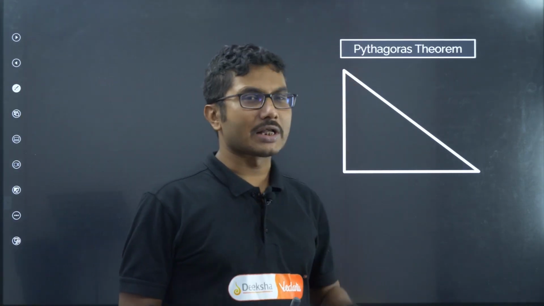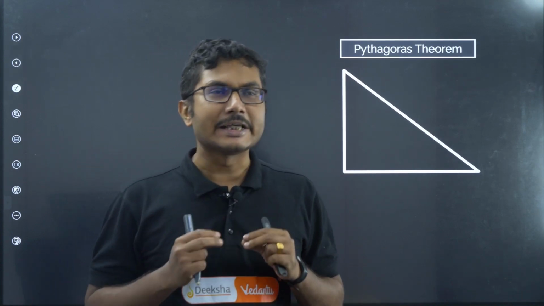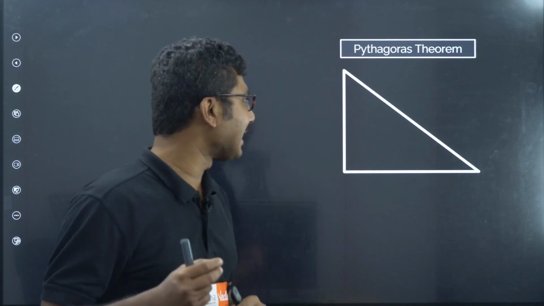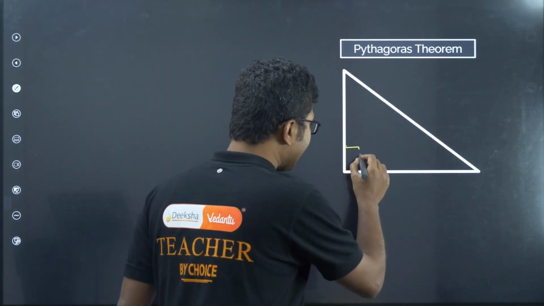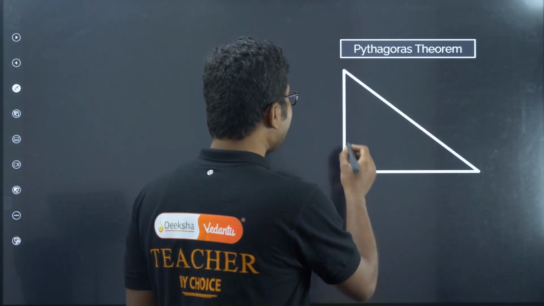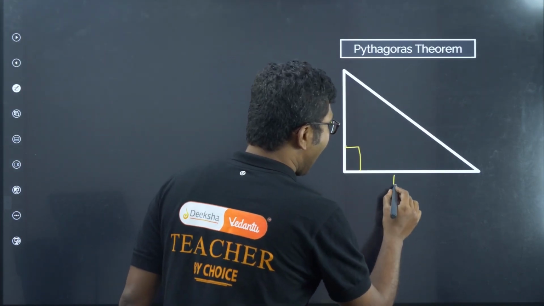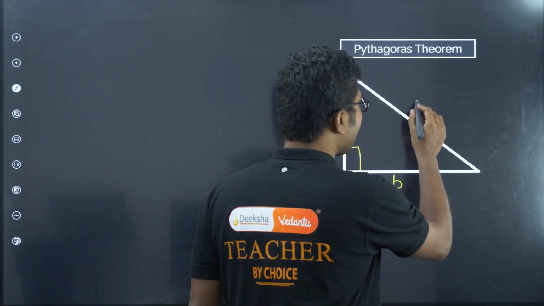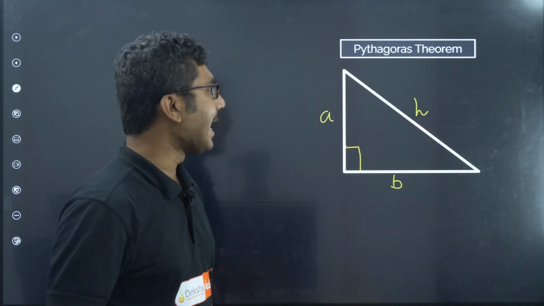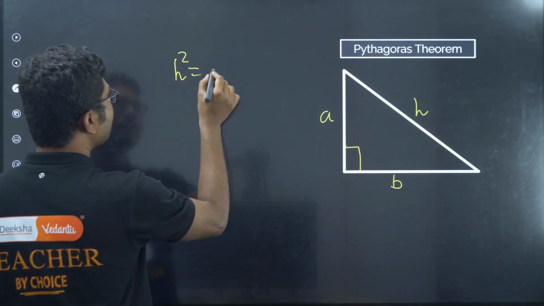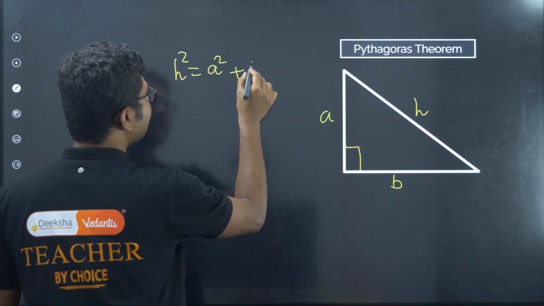The first topic that we will start today is Pythagoras theorem. We will start from the basics. What is Pythagoras theorem? Pythagoras theorem talks about a right angle triangle where one angle is a right angle. If the two sides adjacent to the right angle are A and B, and the opposite side is called the hypotenuse, h, then we can write h squared equals a squared plus b squared.